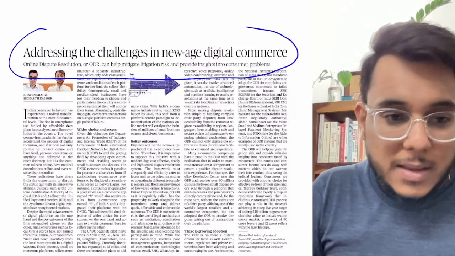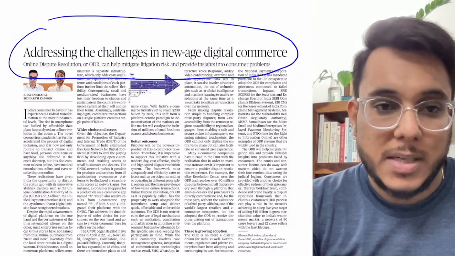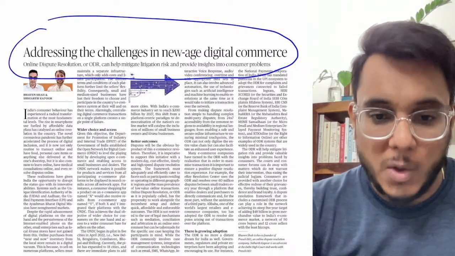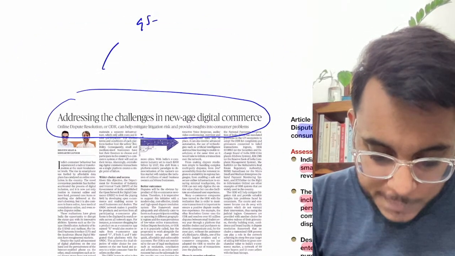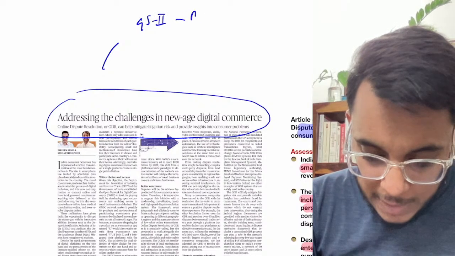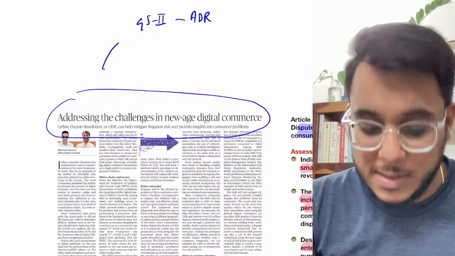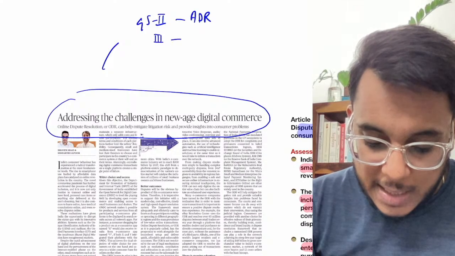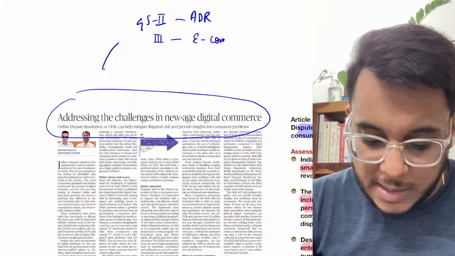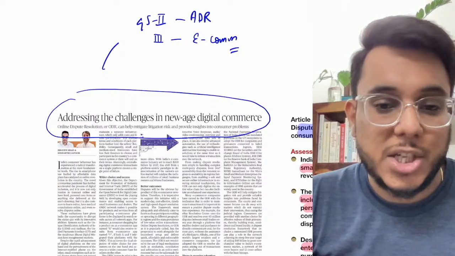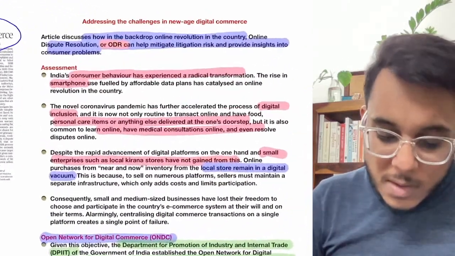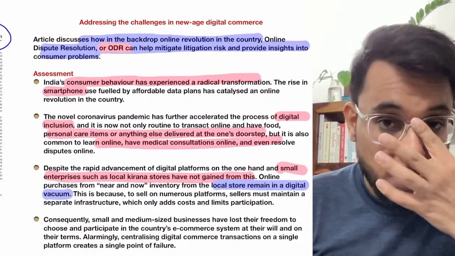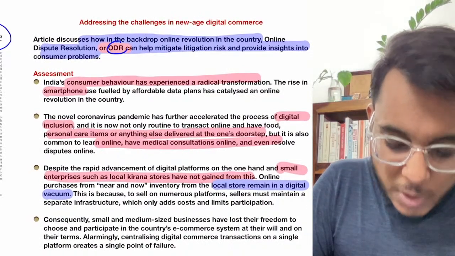Addressing the challenges in the new age digital commerce. Now this is an important article, guys, and this particular article will be relevant to GS paper number 2, alternative dispute resolution processes, as well as GS paper number 3, e-commerce industries and the challenges and issues associated with them. Now guys, this particular bill is talking about a good idea, that is online dispute resolution.